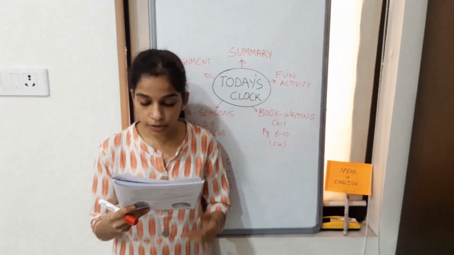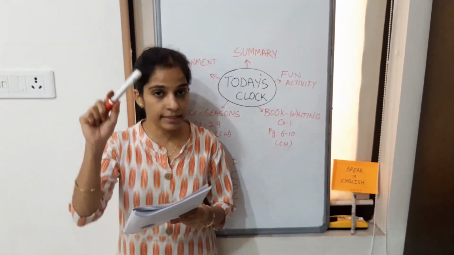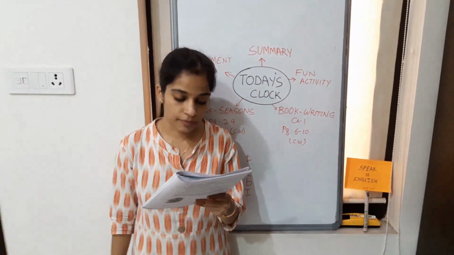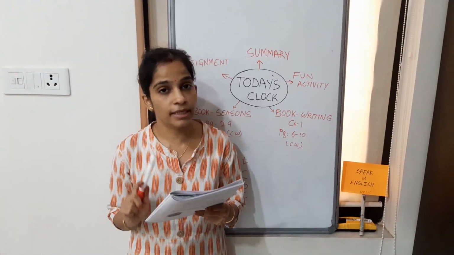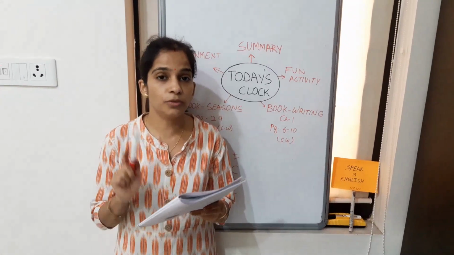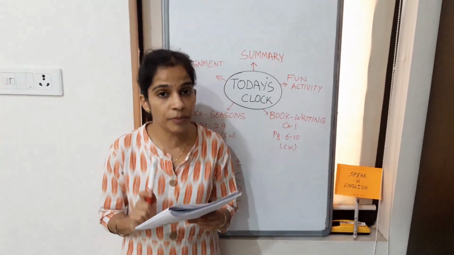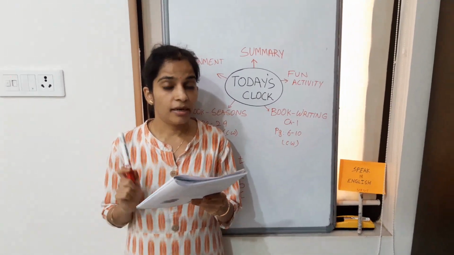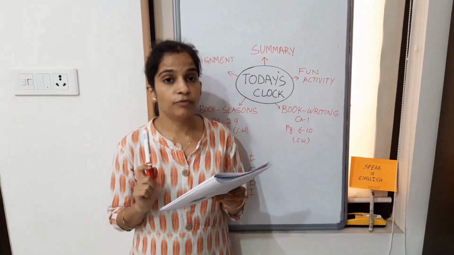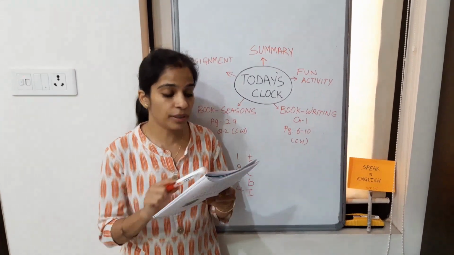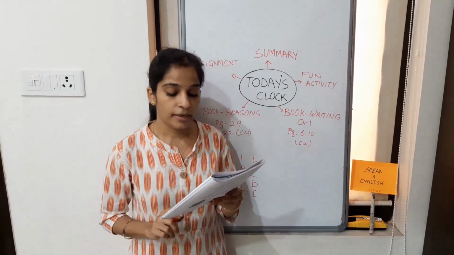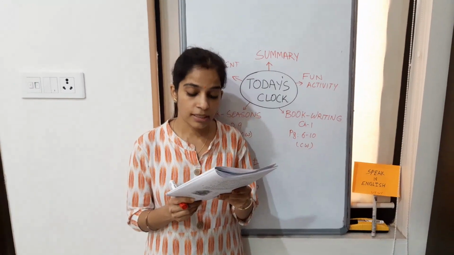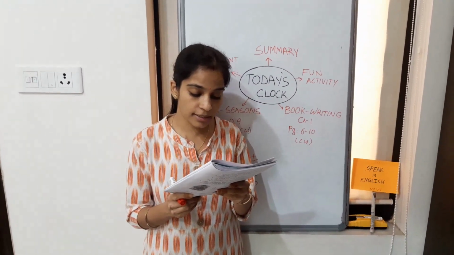Fill in the blanks with the words from the box above. Now you know 10 words are there above. So from those we have to fill in the blanks. First, understand and then only you will get the correct answer. Whatever is the sentence first, please student, you should understand what the sentence means. First, I have solved the math problem, but I doubt that it is correct. So you have to first understand what the sentence says, then only you can pick the words from the box. It's doubt, D-O-U-B-T, doubt.